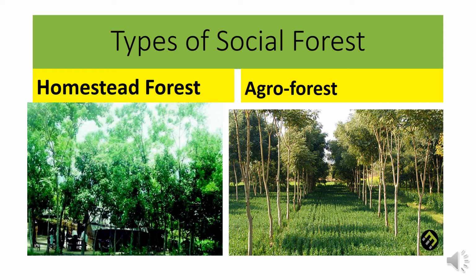And the second one is agroforest. Mainly the main objective of agroforest is the positive interaction between two systems. That is, tree-type plants are planted around the crop field or in the middle of the crop field.